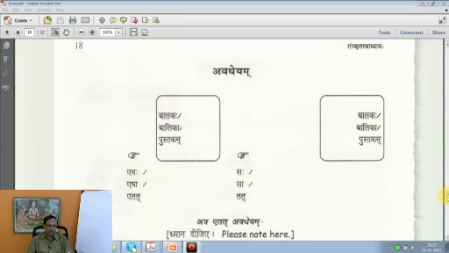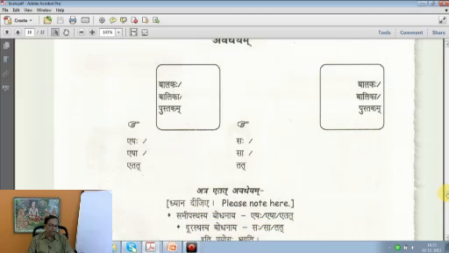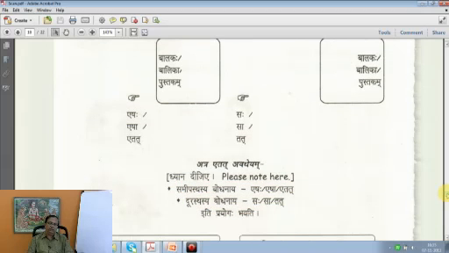Balakaha, balika, pustakam. So we can say, matching these 3 pronouns with the 3 nouns above, how would we say? Eshaha balakaha: this is a boy. Esha balika: this is a girl. Etat pustakam: this is a book. So on the other side we say Saha balakaha: that is a boy, or you can say, he is a boy. Sa balika: that's a girl, she is a girl. And tat pustakam: that is a book, or it is a book.